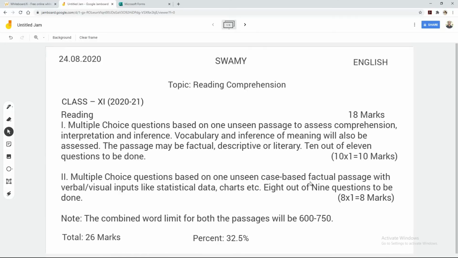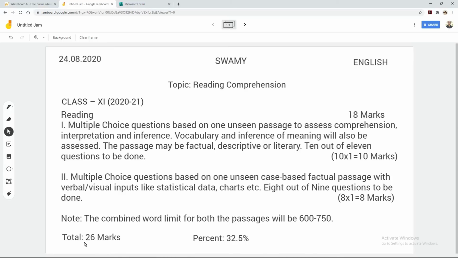Multiple choice questions based on one unseen case-based factual passage with verbal or visual inputs like statistical data, charts, etc. 8 out of 9 questions to be done. 8 into 1, 8 marks. So in the second question also you are going to get one reading comprehension and only MCQ questions, but this passage may include some statistical data, charts, etc. And note, the combined word limit for both the passages will be 600 to 750 words.